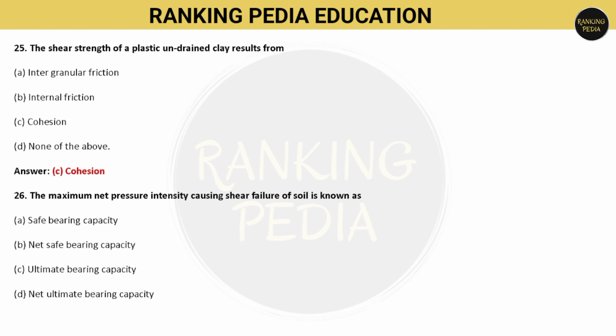Next question is, the maximum net pressure intensity causing shear failure of soil is known as. Options are safe bearing capacity, net safe bearing capacity, ultimate bearing capacity, or net ultimate bearing capacity. So which one is the correct? The maximum net pressure intensity causing shear failure of soil is known as net ultimate bearing capacity. That is option number D.